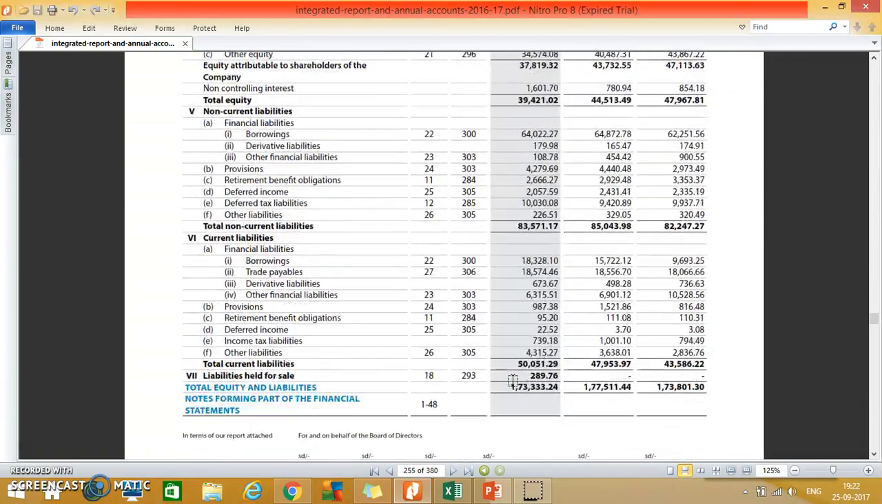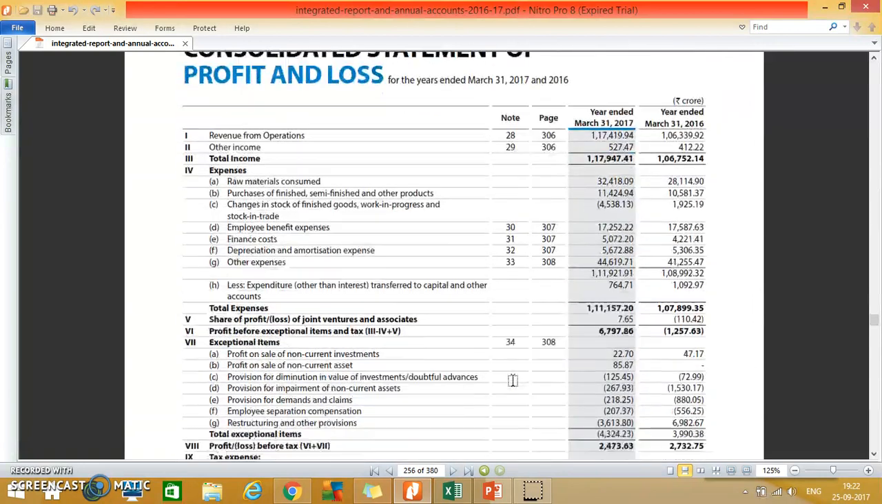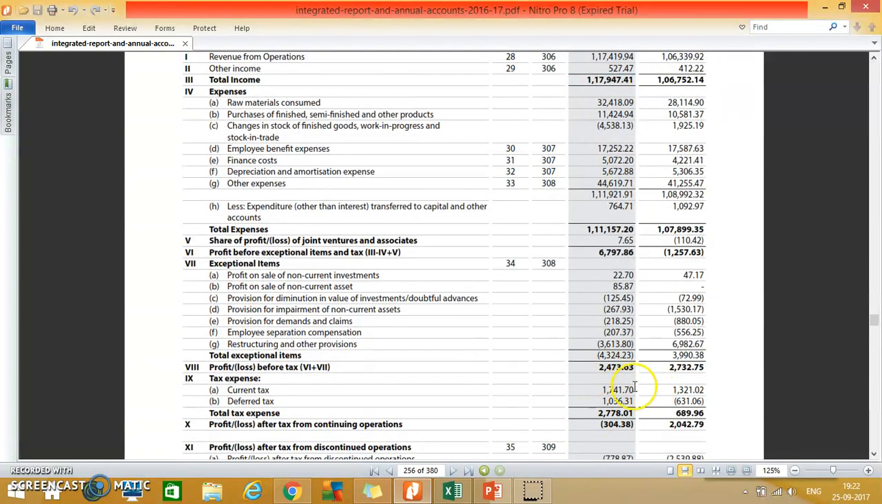And if we scroll down, we find that the profit before tax for the consolidated financial statements is 2,473 crores. Here, the consolidated profit is less than the standalone profit. The standalone profit was 5,356 and the consolidated profit before tax is 2,473 crores, which is a reduction of 2,883 crores. Now, what does this mean and how is it going to help us?